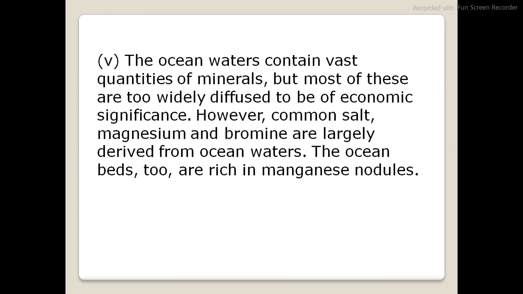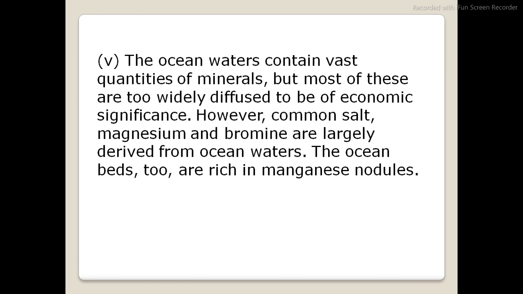Very good. Now here is point number 5, right? We are discussing the mode of occurrence of minerals, from where we are finding all these minerals. The ocean water contains a vast quantity of minerals, but most of these are too widely diffused to be of economic significance. That means it is going to be very costly to extract them. However, common salt, manganese, and bromine are largely derived from the ocean water.